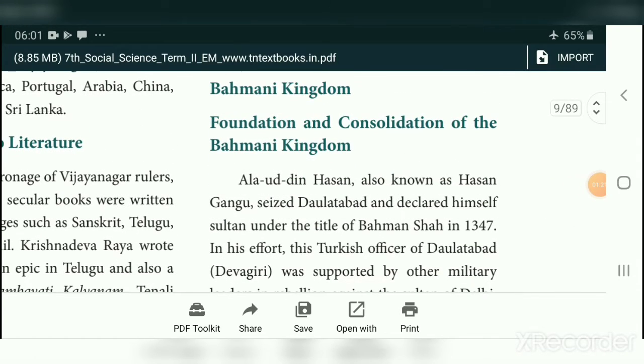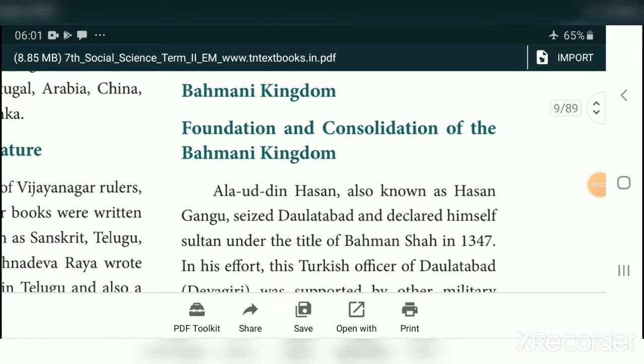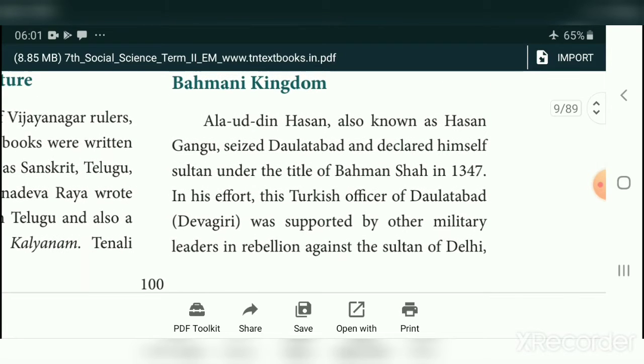Today we are going to see about another empire, the Bahmani Kingdom. Foundation and consolidation of the Bahmani Kingdom. Alauddin Hasan, note this name, Alauddin Hasan, was also called Hasan Gangu. He captured Daulatabad and declared himself Sultan under the title of Bahman Shah in the year 1347. So the Bahmani Kingdom was founded by Alauddin Hasan Gangu Bahmani